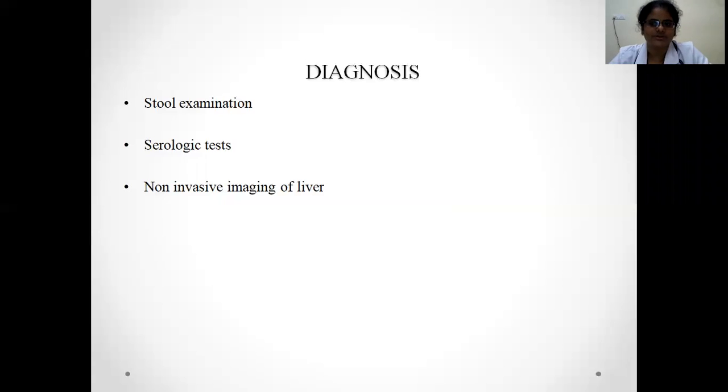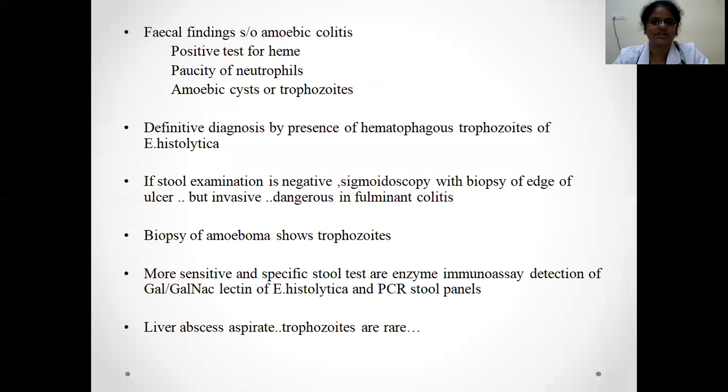Next, coming to the diagnosis. The diagnosis is based upon stool examination, serological test, and non-invasive imaging of the liver. Coming to the stool examination, fecal findings are suggestive of amoebic colitis. Positive test for heme. The most important stool examination finding in amoebic colitis will be the RBC-laden trophozoites of Entamoeba histolytica.